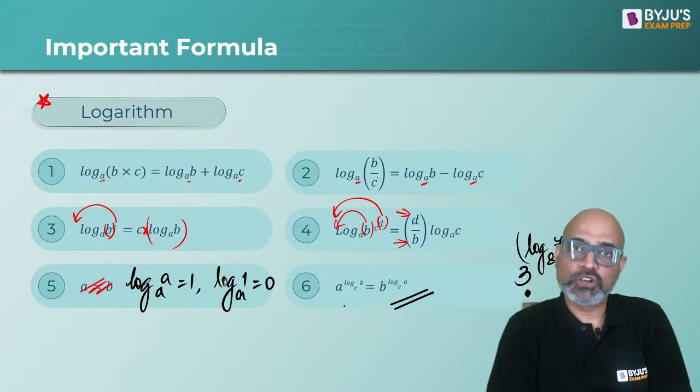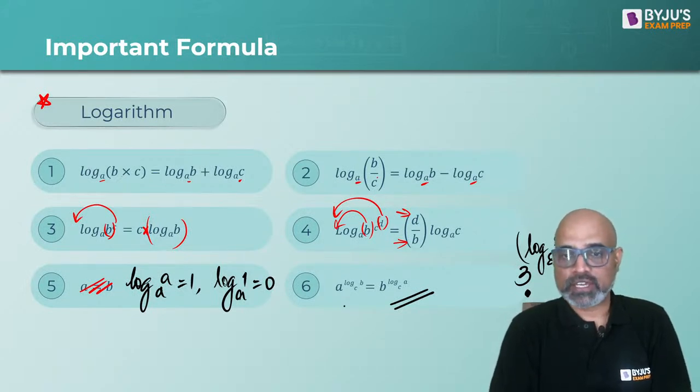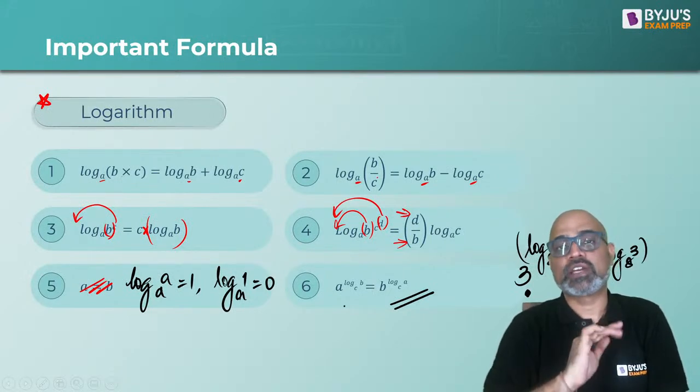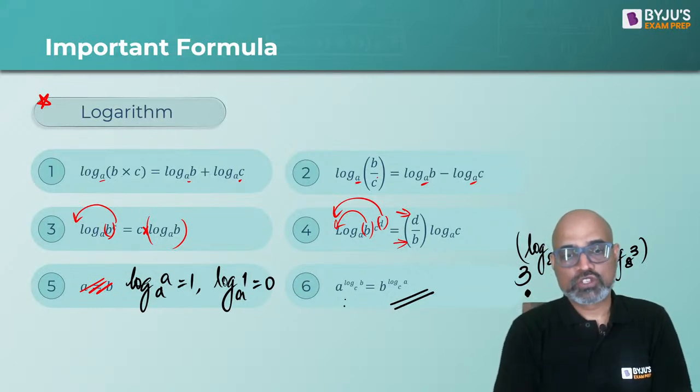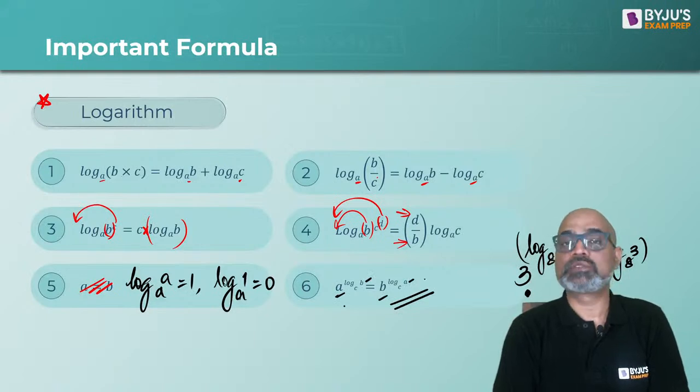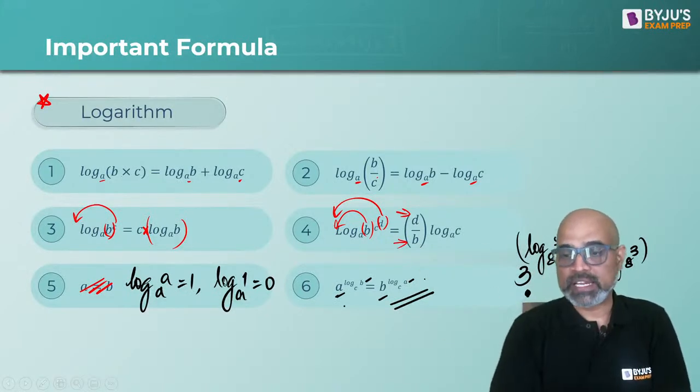Your answer is not going to be affected. So you can write 7 here and you can take 3 above. They are the same thing. So you can interchange a and b. See, b comes as the base, a becomes the value of the log, so they can be interchanged.